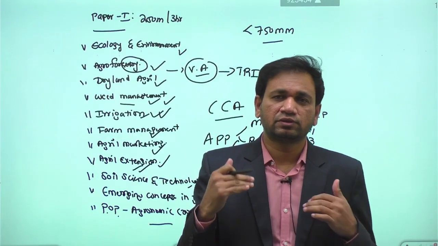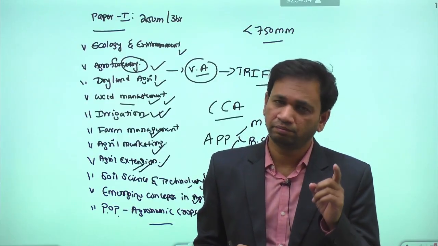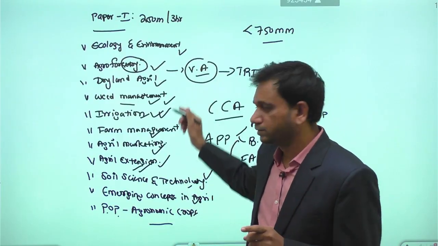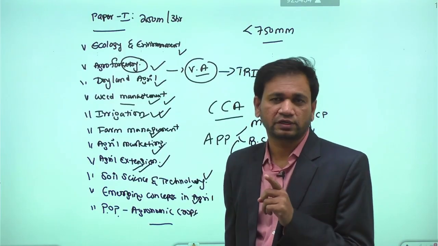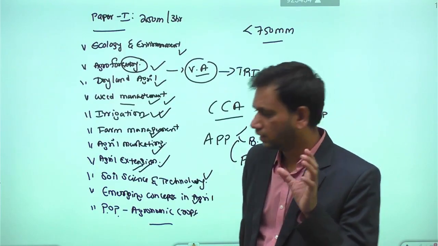So these are the nature of anatomy questions that can be possible in paper 1. This means in every subject, we can expect a minimum of 2 questions, from ecology till the end of the package of practices for the agronomic crops here. This means the UPSC,